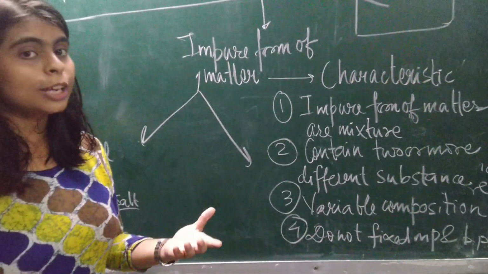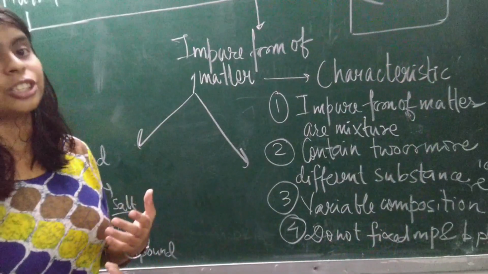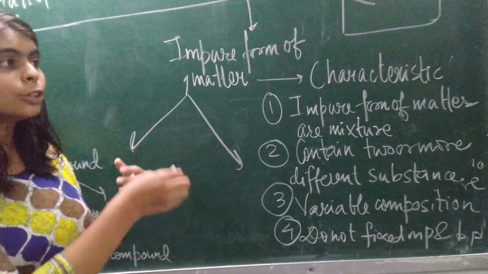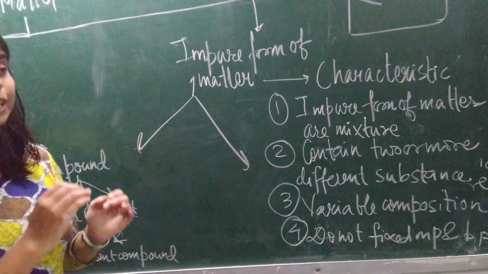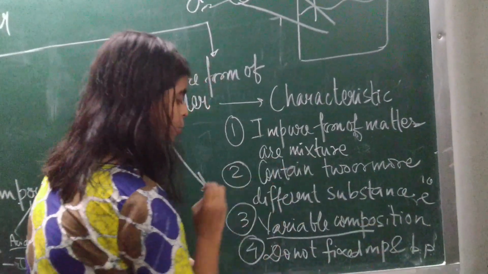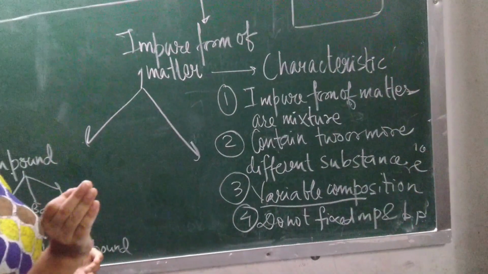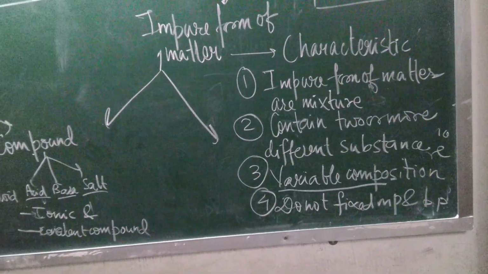Those who like sweet will add more and more sugar. So see, the composition changes. In the water we will find more sugar, more sweetness. See, they don't have a fixed composition. They have variable composition. And since they do not have a fixed composition, they do not have a fixed melting point and boiling point.